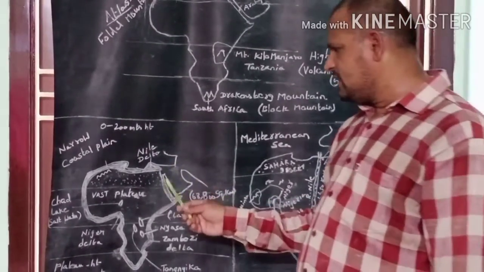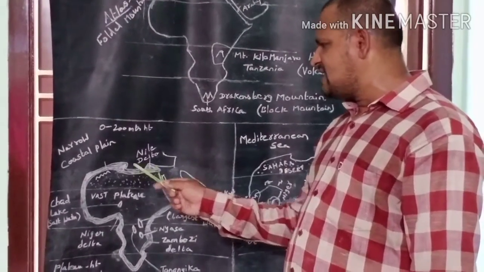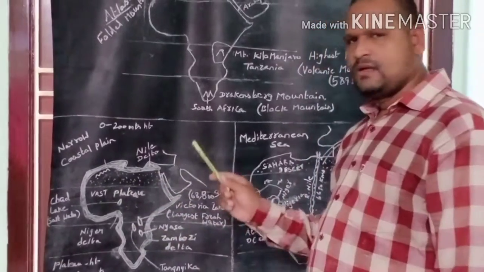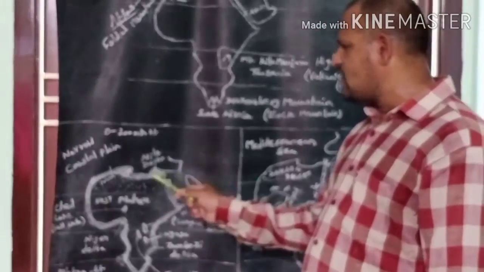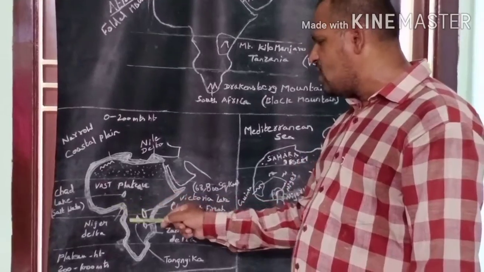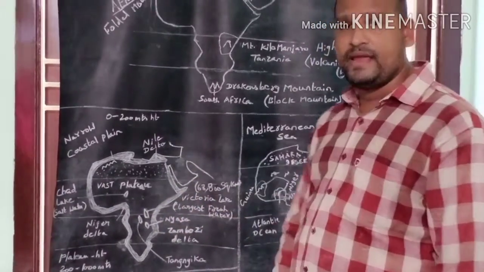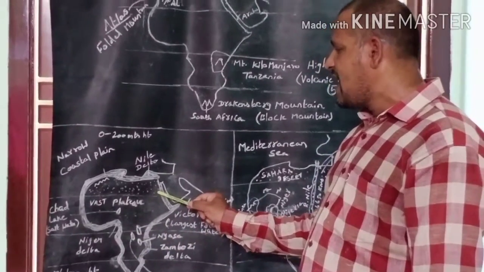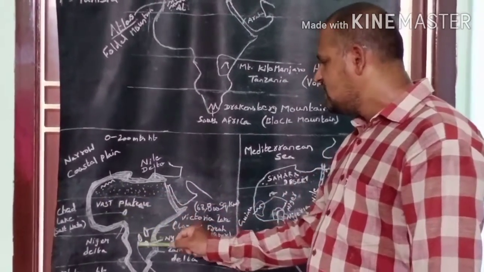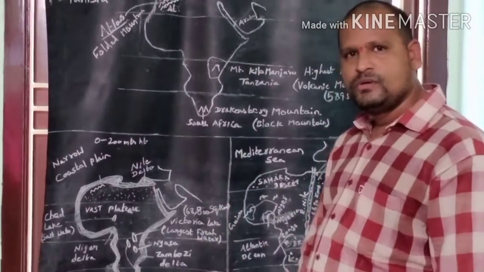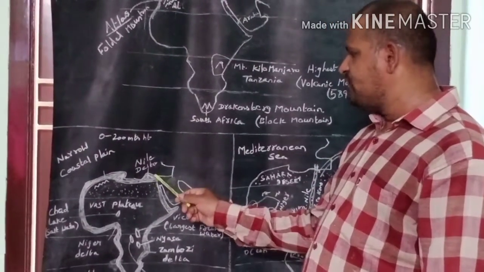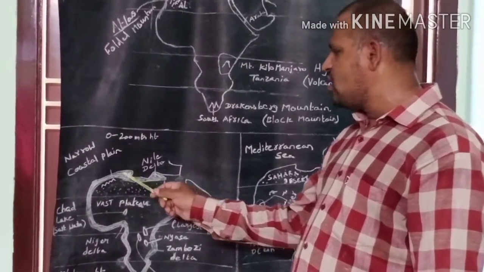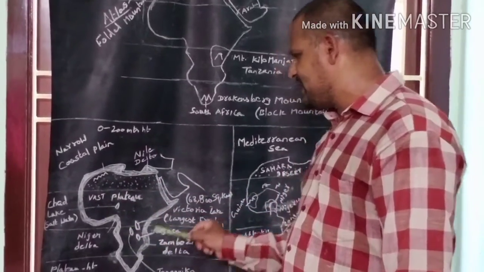Okay, why does Africa have narrow coastal plains? As the interior part of the African continent has a vast, large, extensive plateau, thus the African continent has narrow plains in coastal areas.